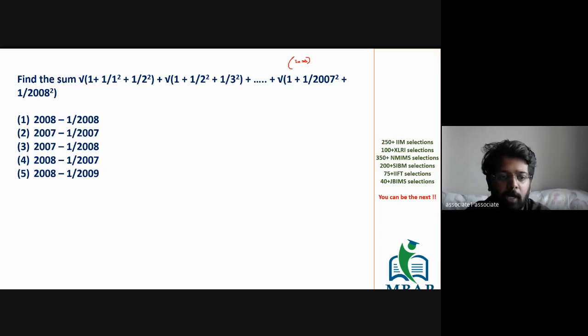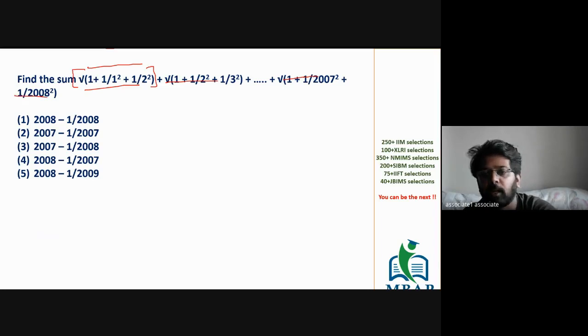Had it been a 2020 or 21 question, the series could also go till 1 upon 2020 square, and all the options could change accordingly. So it's a generic format between the question and the options, depending on the last number of the whole sum. If the number can end in 2020, it can also end in 2008, like in the given sum. The question can also be only till here, and this can be neglected.